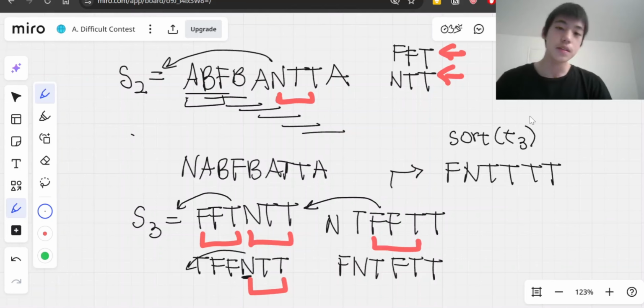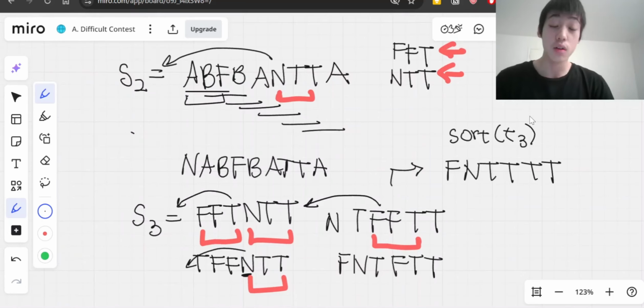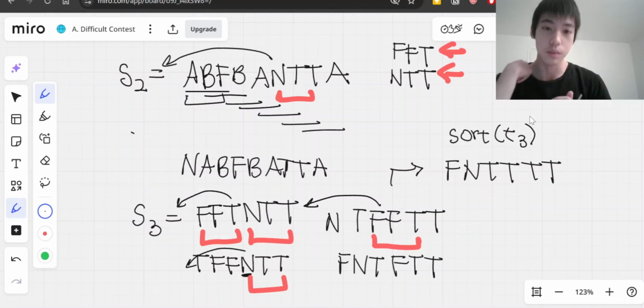Obviously, we want a general process. The reason we want to sort is that if we try to think about specific characters to move around, that might be a little bit harder to implement, because each character can be any letter from A to Z. If we want to be super specific, like if we see an NTT, then move the N all the way to the front, that's going to be kind of hard to implement.